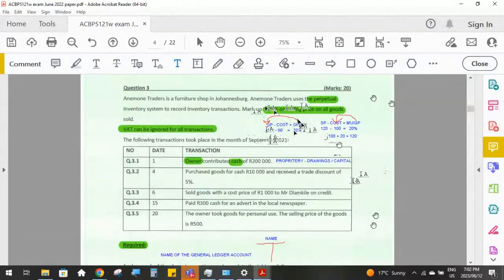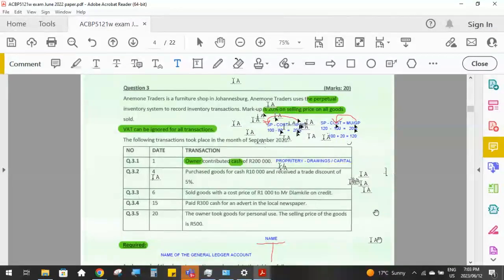If it's markup on selling, then selling is 100. If it's markup on cost, then your cost is your starting point of 100. Okay, and then the markup or the profit will always be whatever the percentage is that they've given you. And then the selling price, or the cost, is the missing figure that you then have to calculate. But this basic calculation, selling price minus cost equals profit, is the basic calculation. That does not change. That always has to be true. Selling price minus cost equals profit. Okay.